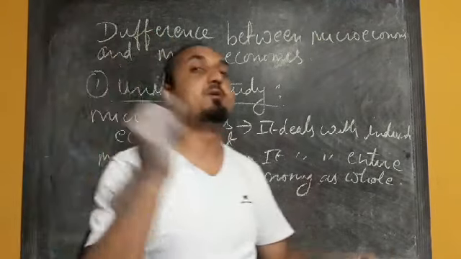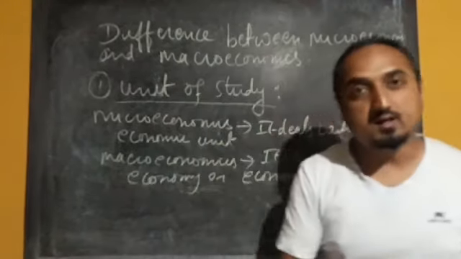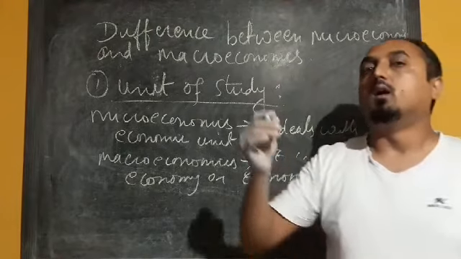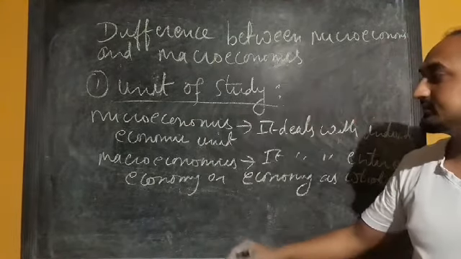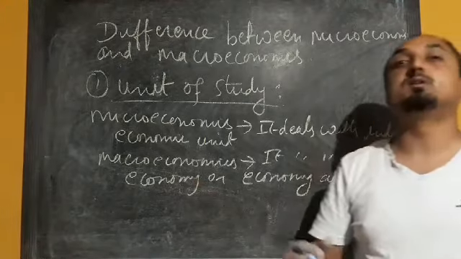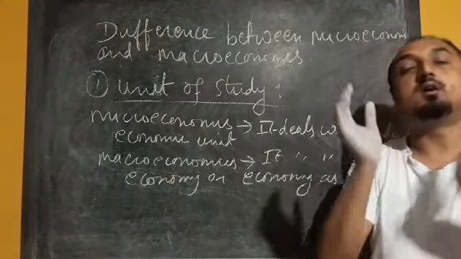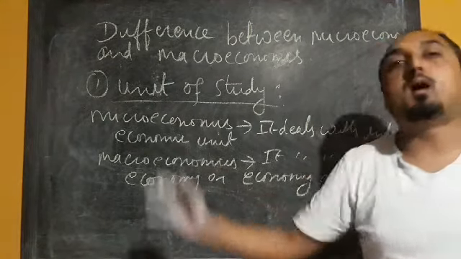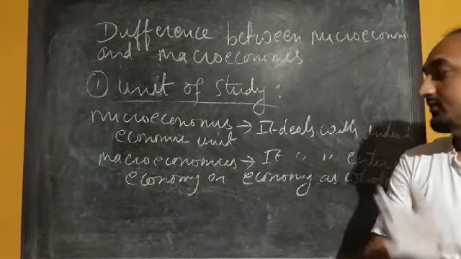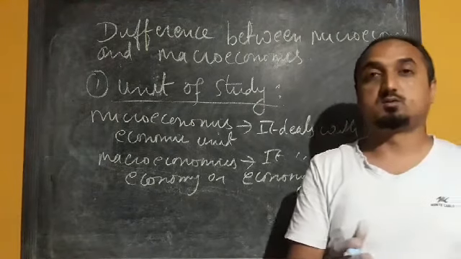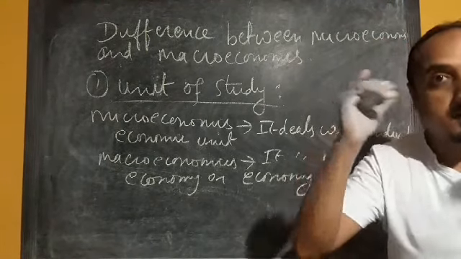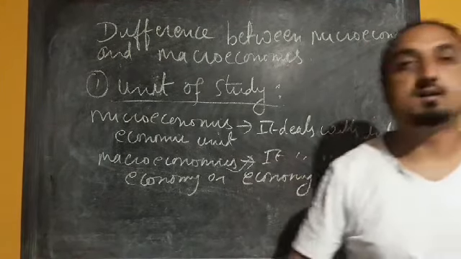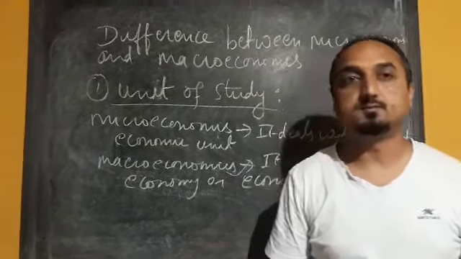Once again, what is the example included in microeconomics? It deals with individual economic unit. That individual economic unit may be an individual household, individual firm, individual industry. Whereas in the case of macroeconomics, it deals with the economy as a whole, or it studies the economy as a whole. That includes all markets or all households. When we are studying national income, all of that is part of macroeconomics.